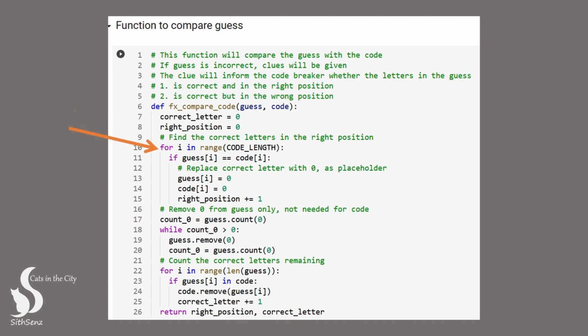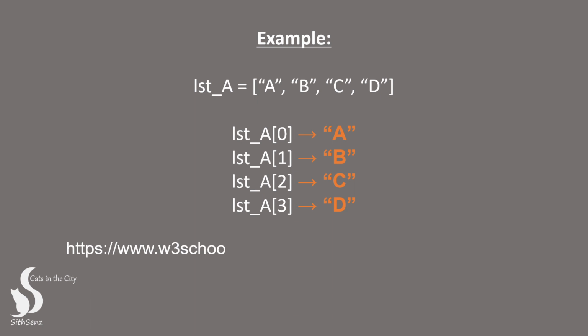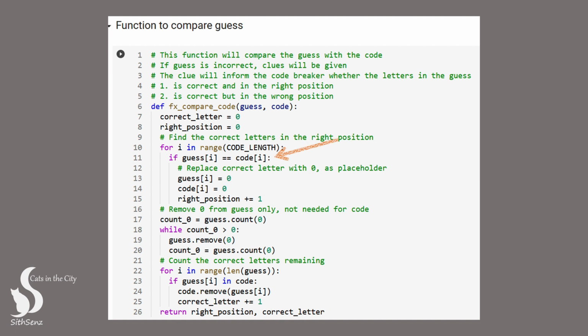But before that, let's review how to access items in a list. To access a specific item in a list, you can use its index number within square brackets after the name of the list. The first item in a list has an index of 0, the second item has an index of 1, and so on. For more information and examples, you can visit the reference material on https://www.python/python_lists_access.asp.